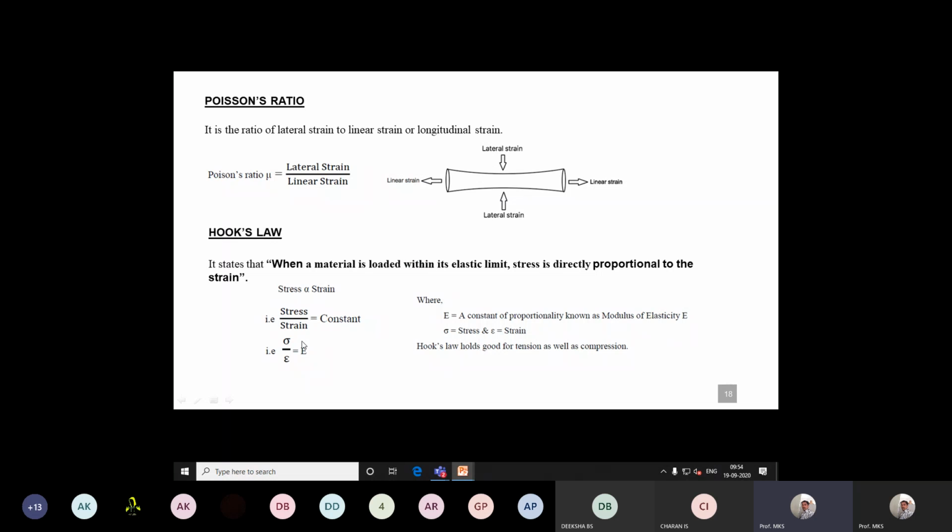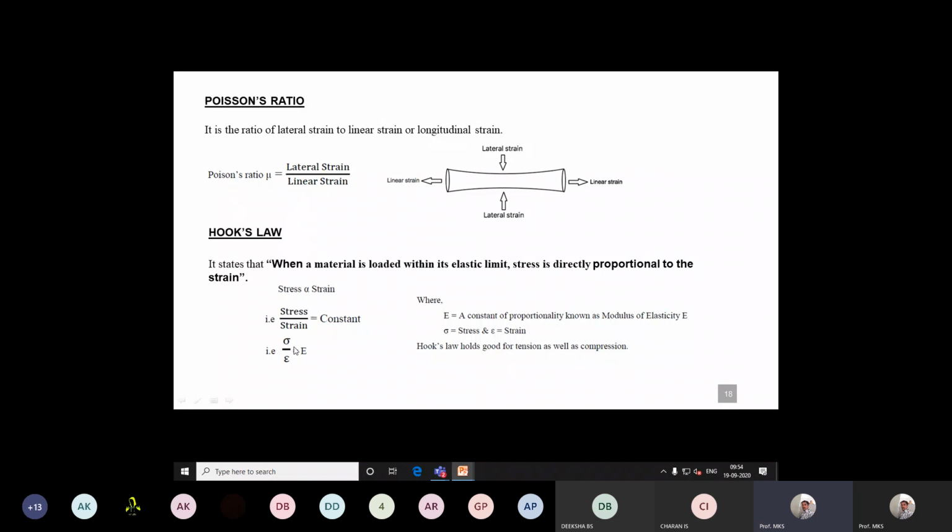Modulus is a material property. Different materials have different modulus. It depends on whether it is steel or aluminum. For steel it is around 200 into 10^3 megapascals. If it is aluminum, it is around 80 into 10^3 megapascals. So this is Hooke's law. Also remember this equation of Hooke's law. You need to remember this.